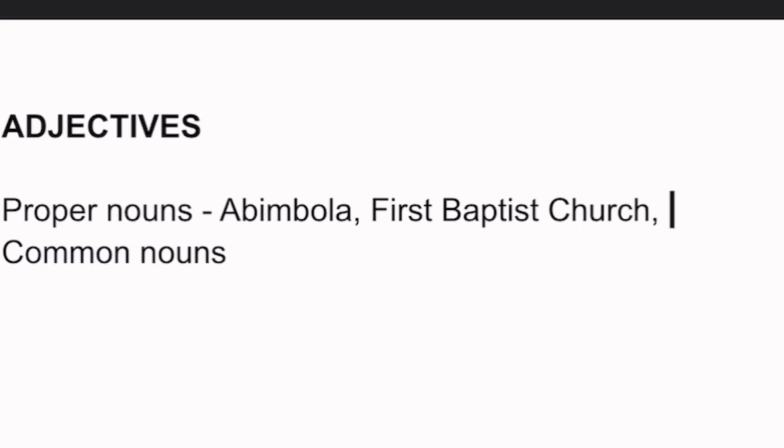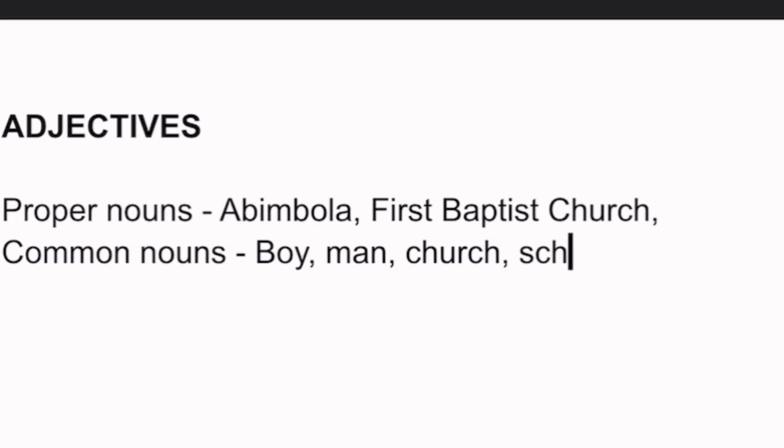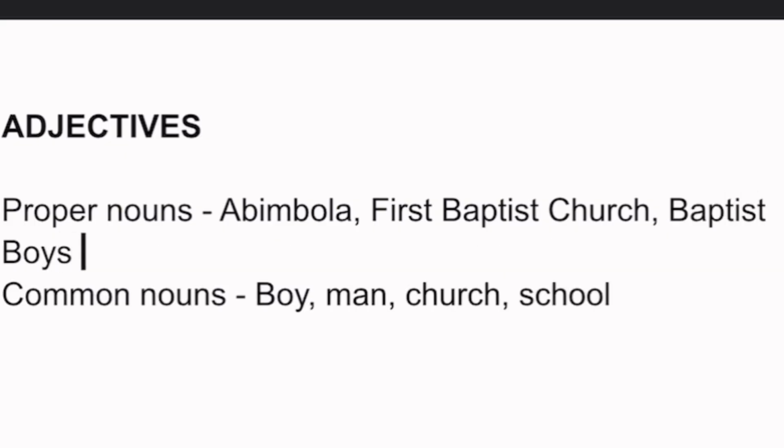Are you getting it now? What we are trying to say is a specific name. While common nouns are general names, like boy, man, just a normal church, school. A proper noun can be something like Baptist Boys High School.